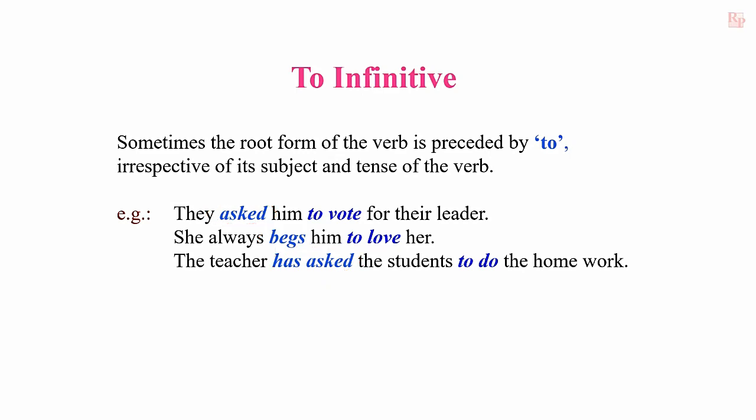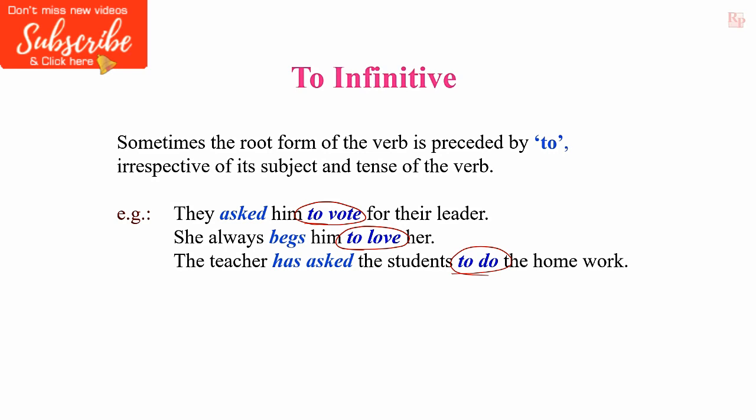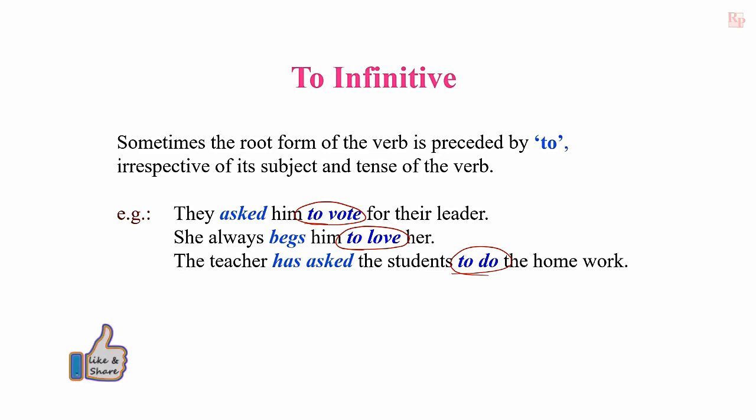Whereas, look at these verbs: to vote, to love, to do. Every time the verb is preceded by to. That's why it is called to infinitive. Whatever the tense may be, this verb cannot be changed. It looks as it is, to plus infinitive. That's why it is called non-finite verb.